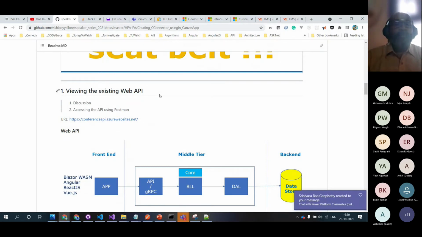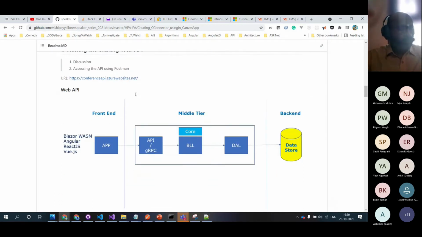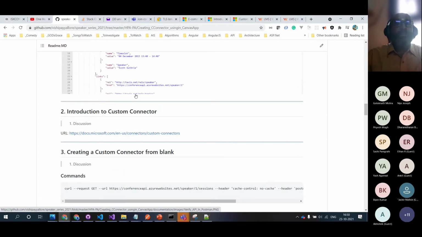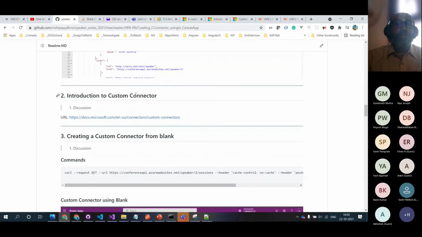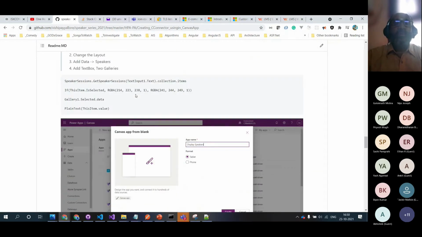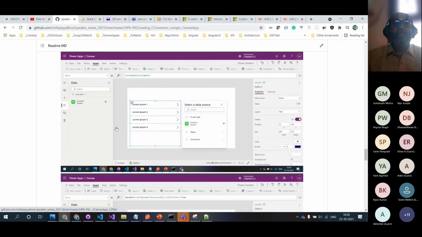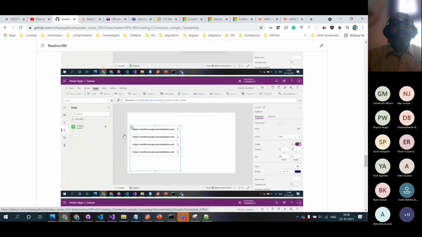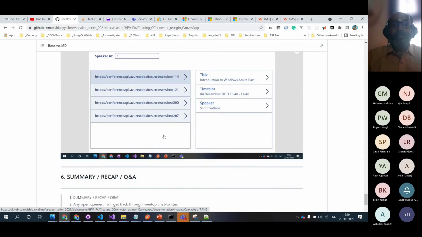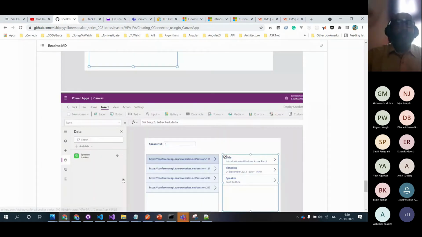First we will see this web API. We'll go through one of the documentation to understand what we are doing and why we are doing it, and then we will validate that. The third part is we'll create the custom connector, test the custom connector, and then create a simple Canvas app and integrate it step by step using this custom connector. At the end, it will be something like this. Just now we have seen the application. So that's the thing we are going to do.